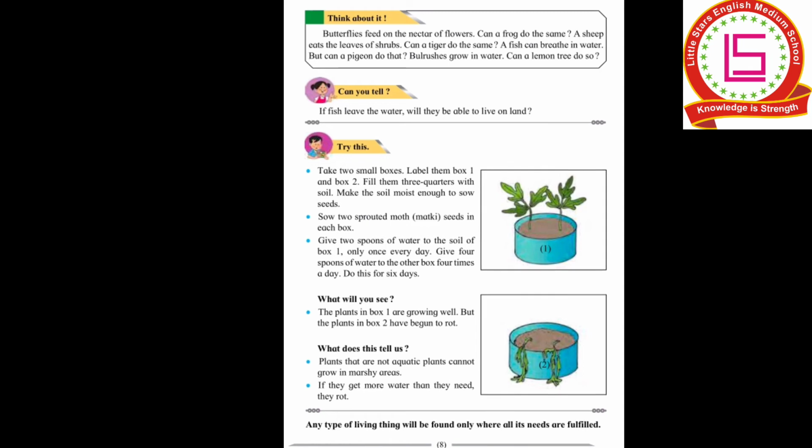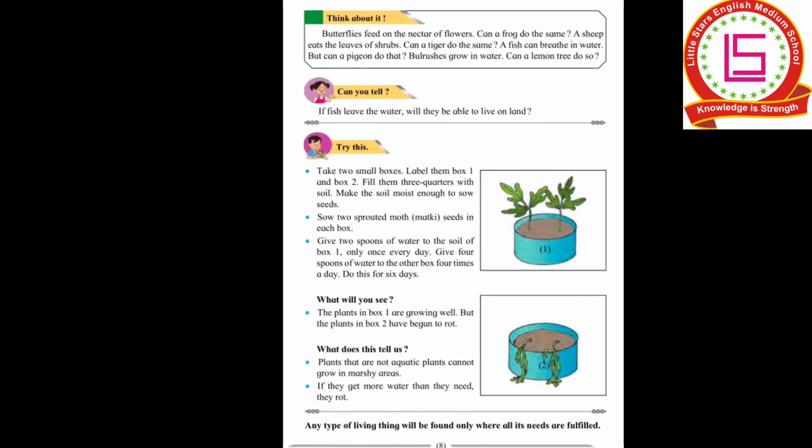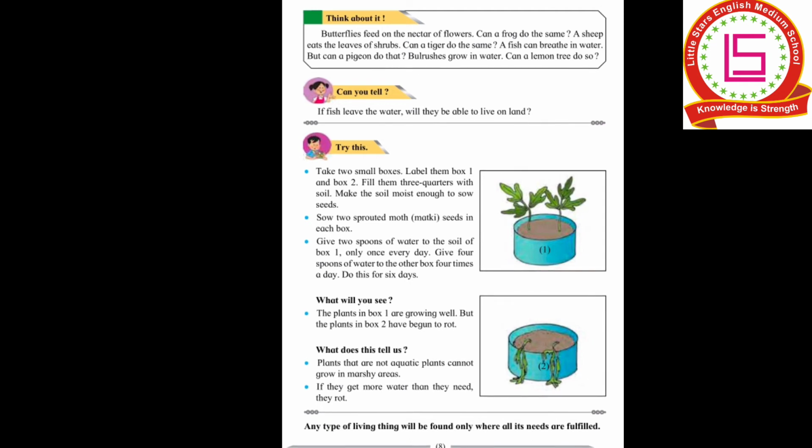Next is an experiment given to you, but we don't have to try this, we'll just read and try to understand what changes occur. Here it is given that you take two small boxes and label them as 1 and 2. You have to fill each box with 3/4 of soil. Make the soil moist enough to sow the seeds. Sow 2 sprouted matki in each box. In each box, you fill it 3/4 with moist soil and then put matki in it. Just 2 to 3 grains of matki.